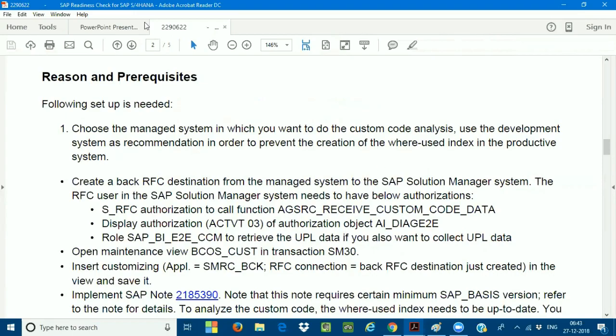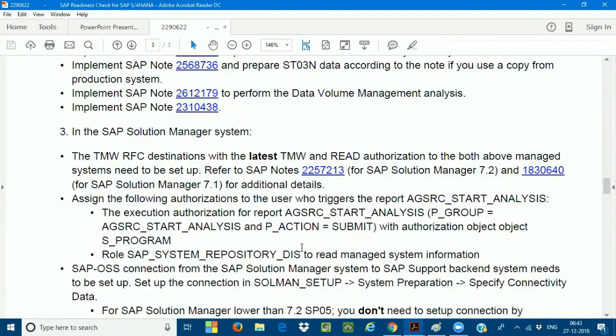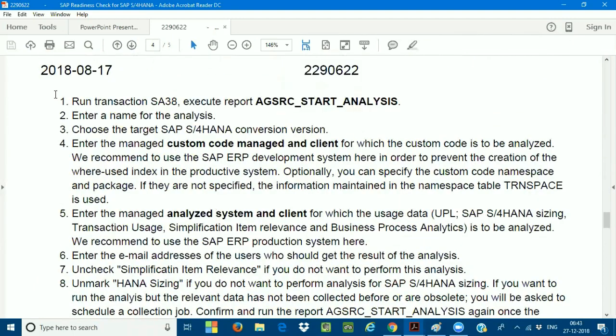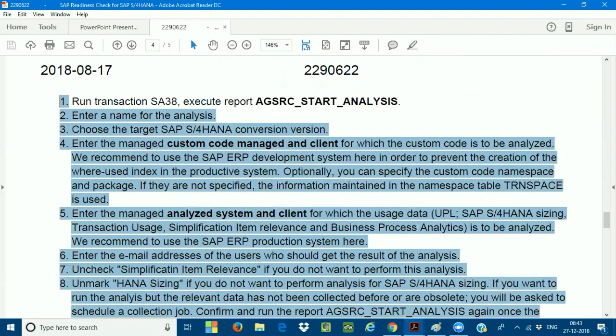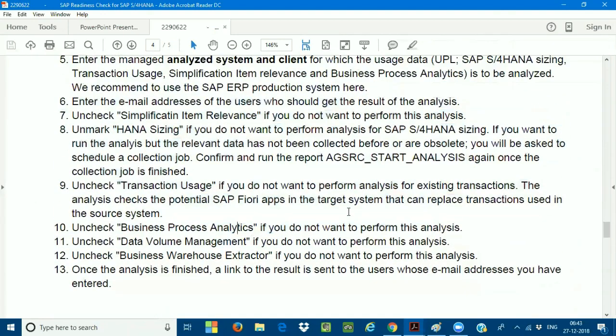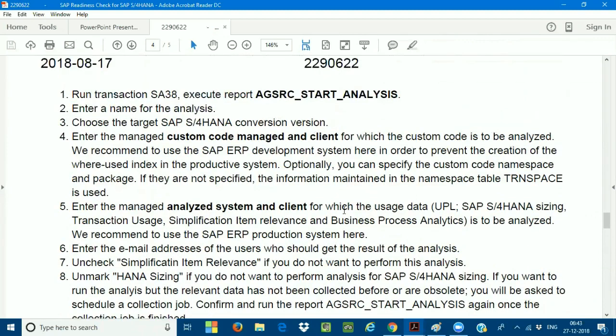So I'll also share this note with you, but anyhow, we are going to discuss this SAP Readiness Check also. Before that, I'll give this information. There are some steps which need to be executed. What are all the steps which have to be executed for the SAP Readiness Check? There are 13 to 14 steps, and these are the steps where the Basis people are going to work. So this is one of the concepts.